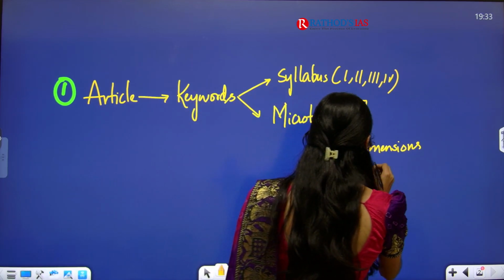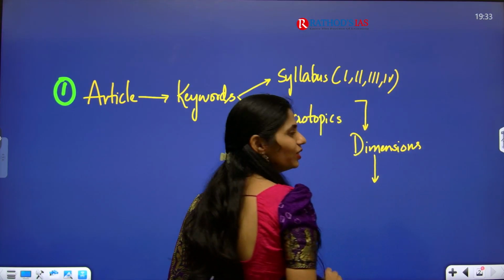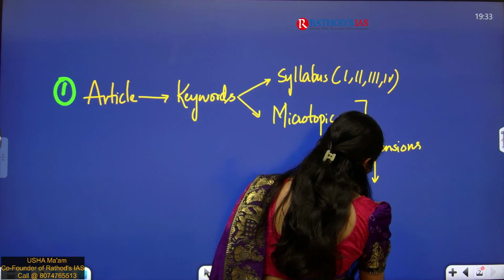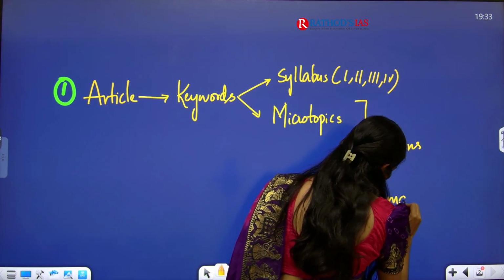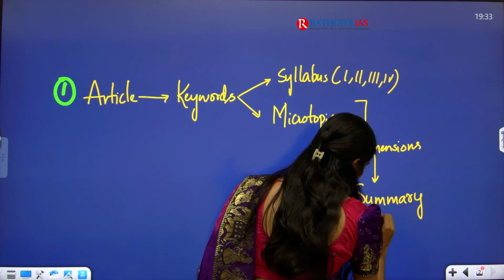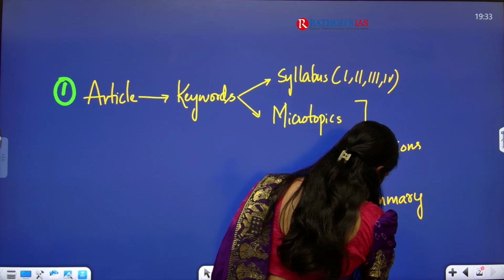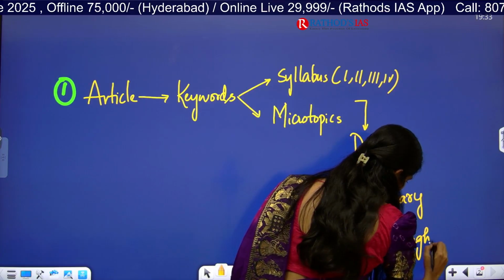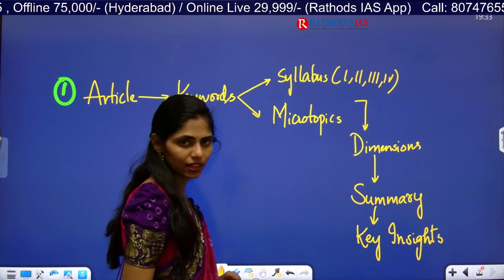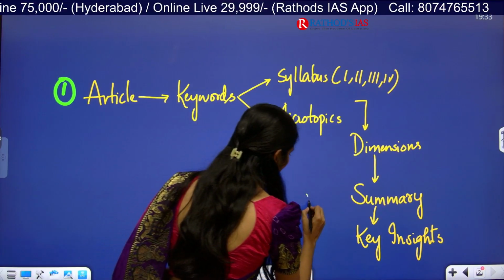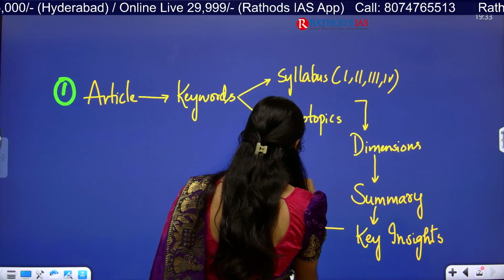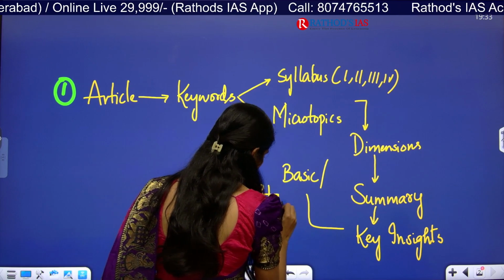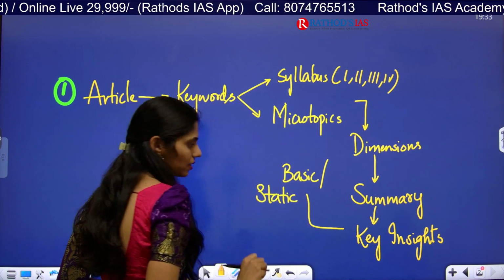So after seeing these dimensions, now the exercise starts. Here I am going to give you a summary of the article first. After the summary, what are the key insights which are given? We are going to see those key insights given in that article. After that, we are going to connect with our basics, that is nothing but our static syllabus regarding that.